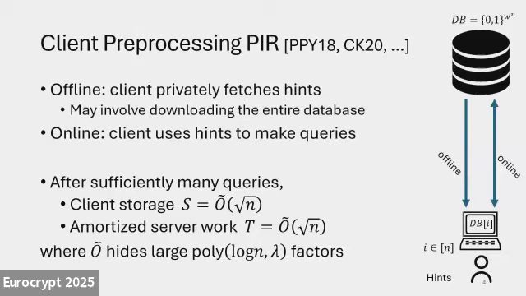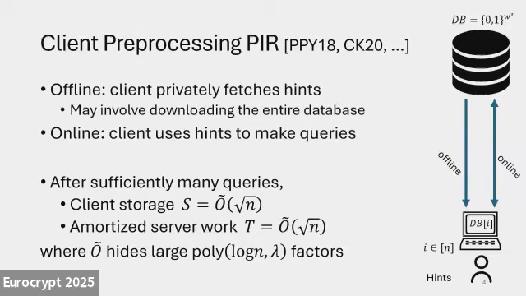But the early works in the space have this Õ, where Õ hides large polylog or lambda factors, where lambda is the security parameter. Once again, if we have too many of these factors, the concrete performance ends up being even larger than linear. Okay.